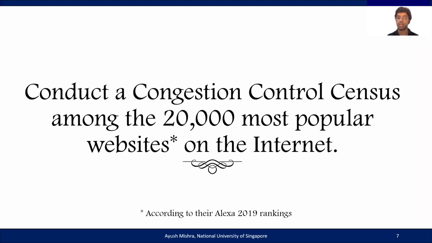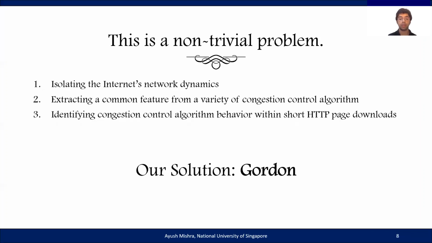Therefore, we set out to conduct a congestion control census among the 20,000 most popular websites on the internet. And it turns out this is a non-trivial problem for a number of reasons. For one, we would have to somehow isolate the internet's network dynamics from the congestion control algorithm's behavior. We would also have to decide on extracting a common feature from all our measurements in order to identify all our target congestion control algorithms. Lastly, since we aim to conduct our measurements over HTTP web page downloads to maximize the number of websites that we measure, we would have to be constrained by the size of the web pages that we download.